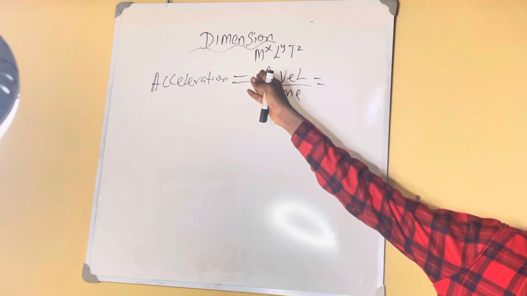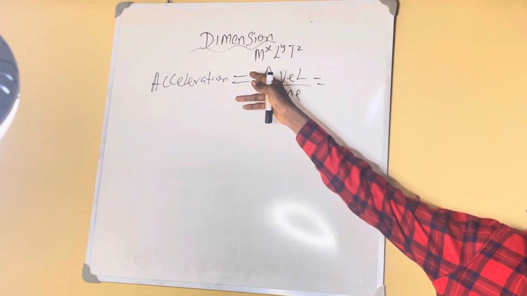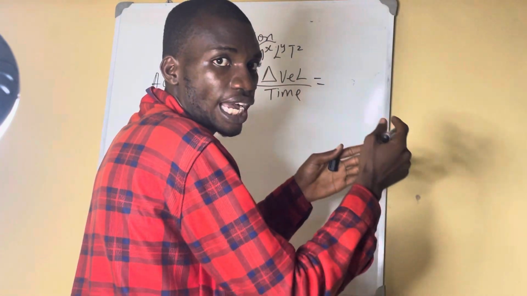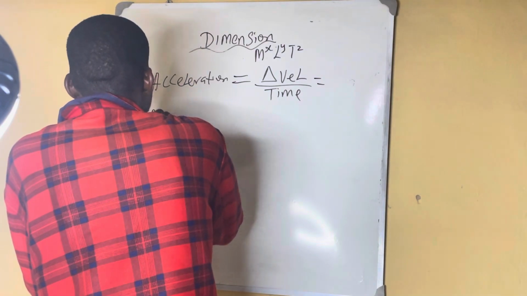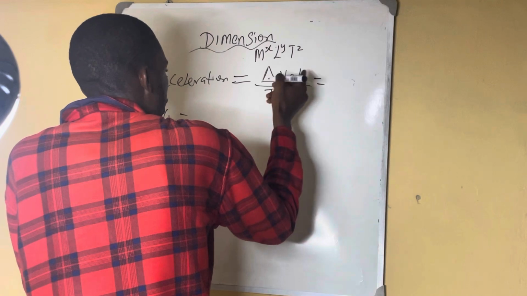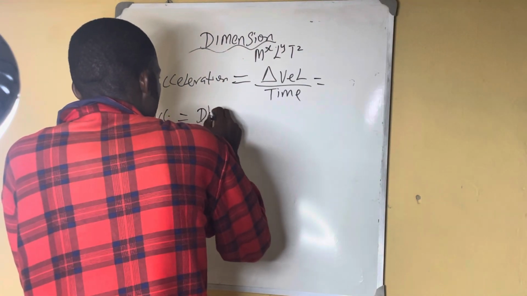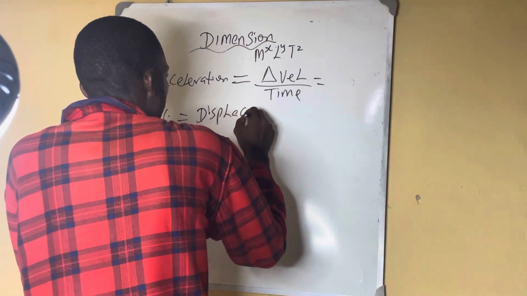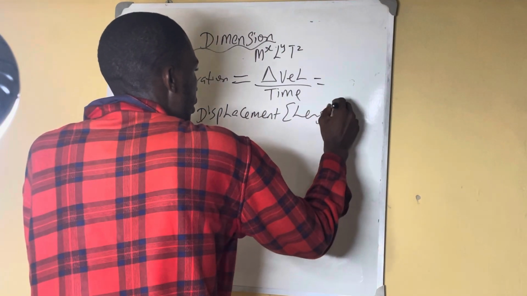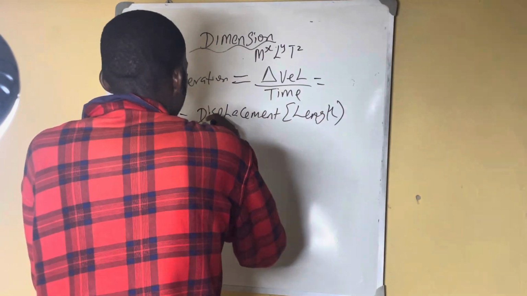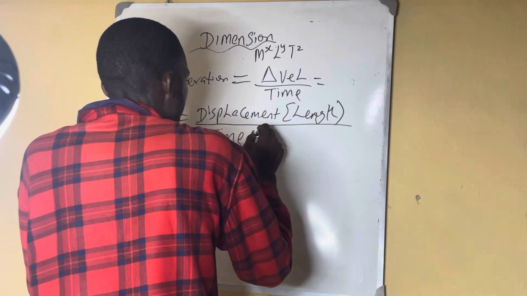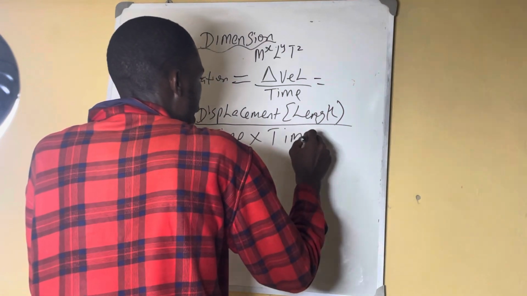So now we have this. What are you going to do? You break this one down. Change in velocity will be displacement over time. So now our acceleration will be equal to velocity, which is what? Displacement, which is equal to length, everything over, you bring down this time, times time squared. Do you understand?